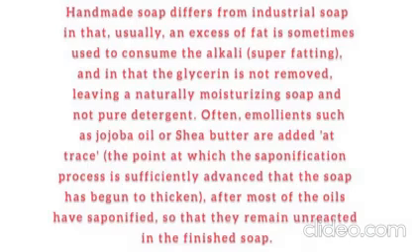Emollients such as jojoba oil or shea butter are added at trace, the point at which the saponification process is sufficiently advanced that the soap has begun to thicken. After most of the oils have saponified, some remain unreacted in the finished soap.